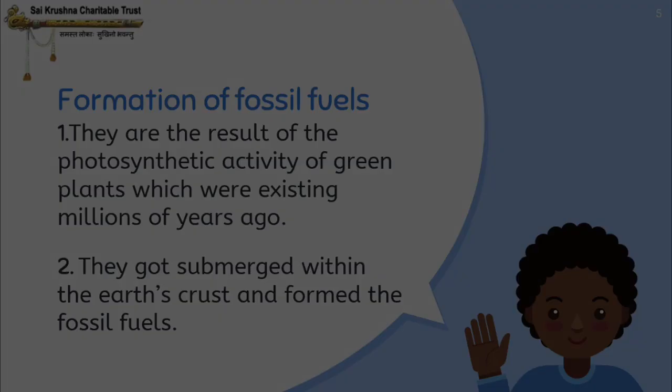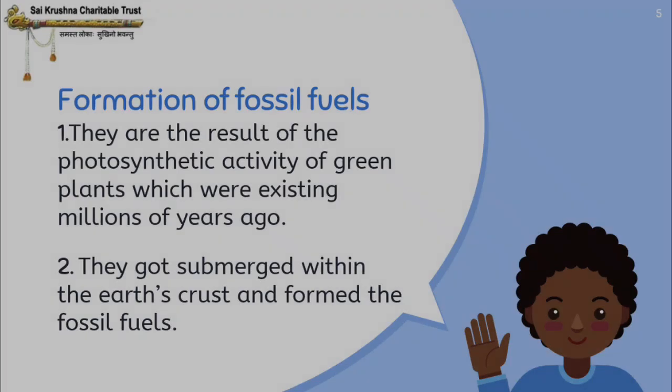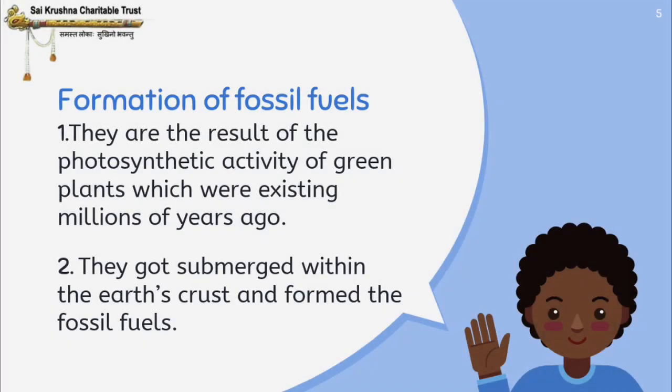Okay. So now let us look at the formation of fossil fuels. How are the fossil fuels formed? They are the result of photosynthetic activity of green plants which were existing millions of years ago. What do you understand by this? It is nothing but the fossil fuels are made from decomposing plants and animals. These fuels are found in the earth's crust and they contain carbon and hydrogen which can be burnt for energy.